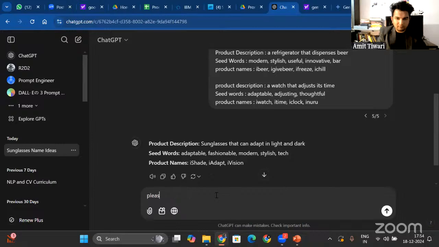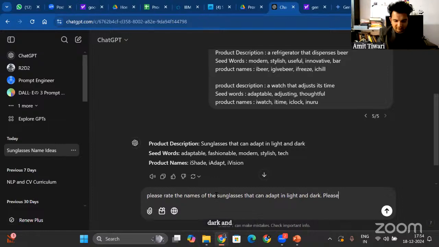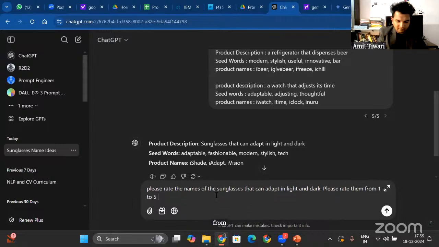Okay. Please rate the names of the sunglasses that can adapt in light and dark, and please rate them from 1 to 5, with 1 being lowest and 5 being highest, and rate them on relevant metrics.